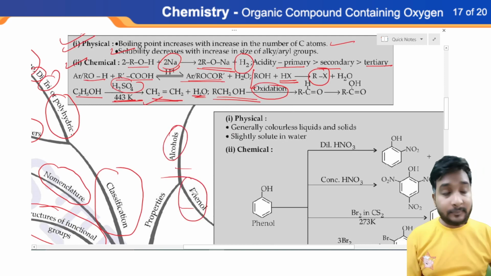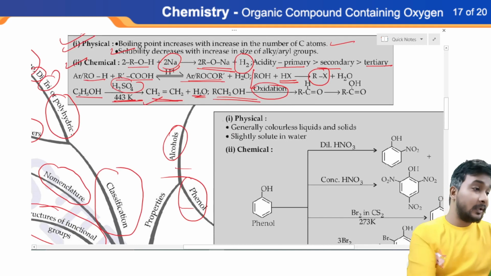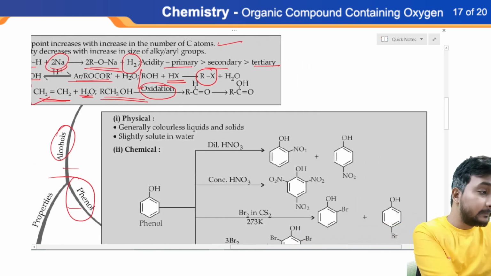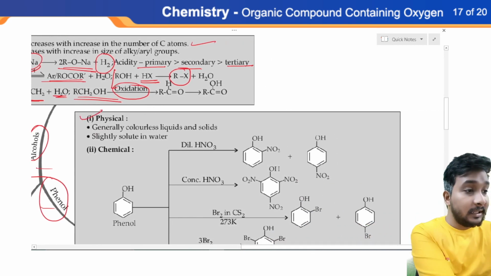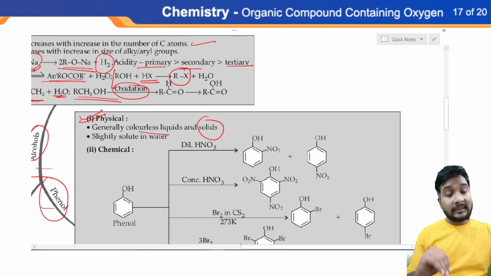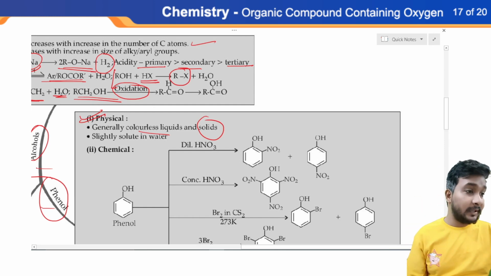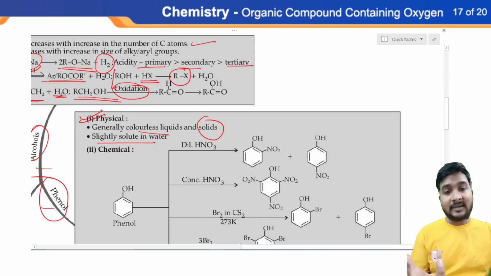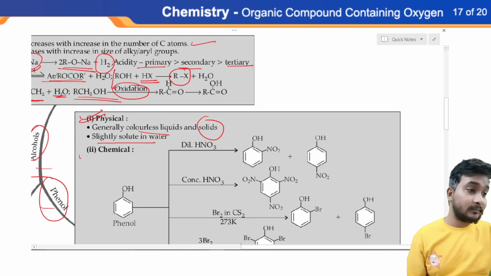Let us discuss the properties of phenol. Now, first of all, the physical properties. If we observe the physical properties, generally they are colorless liquids and sometimes solid if the number of carbons increases. Okay, and slightly soluble in water because the benzene ring inhibits solubility in water.